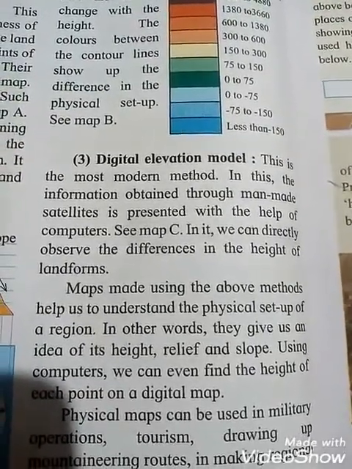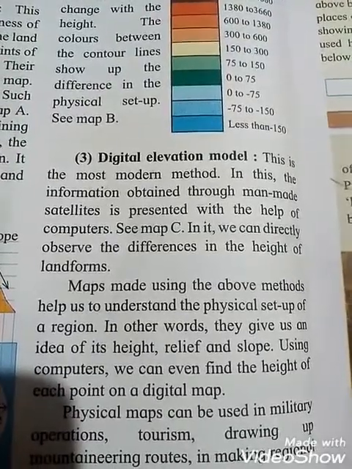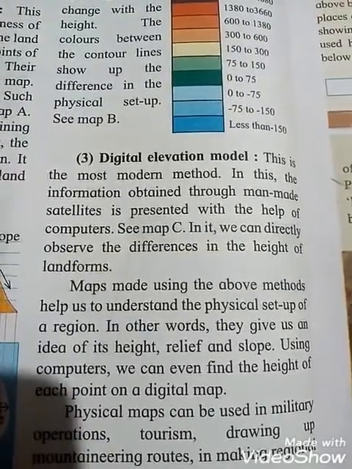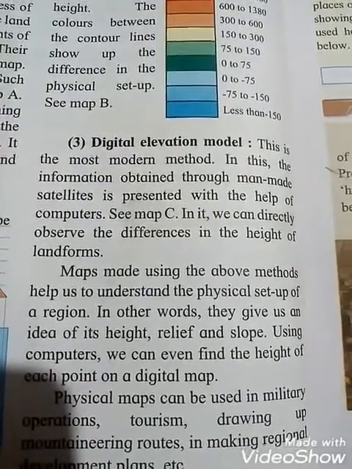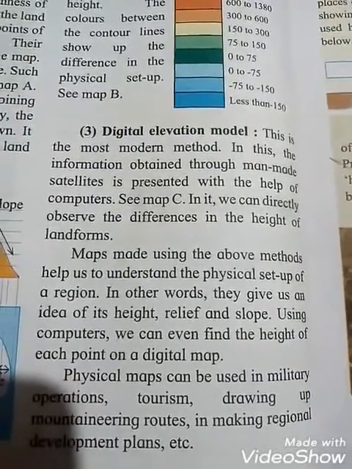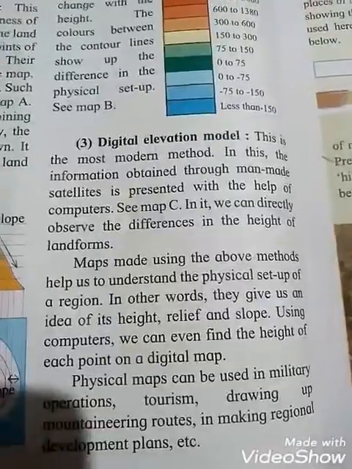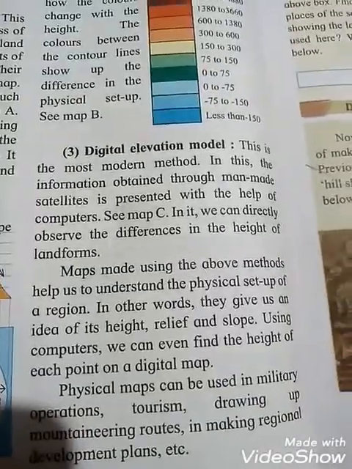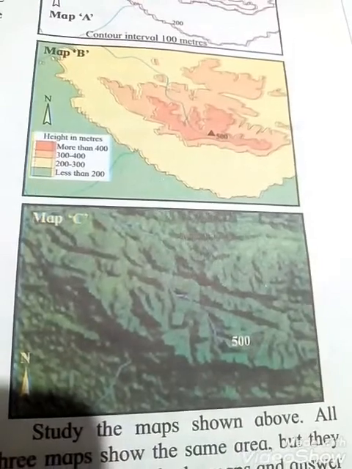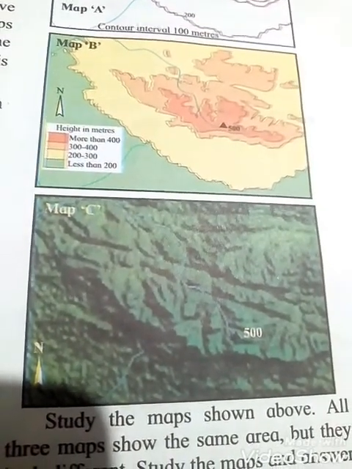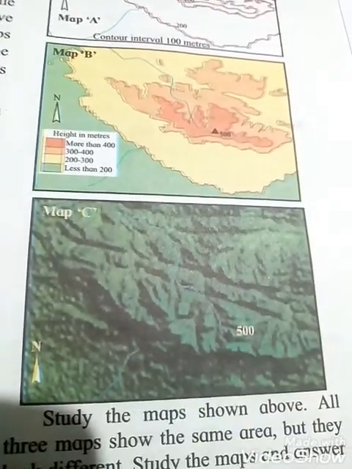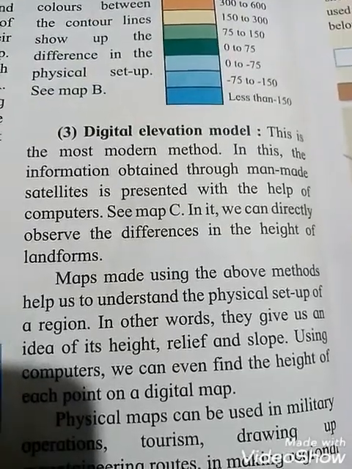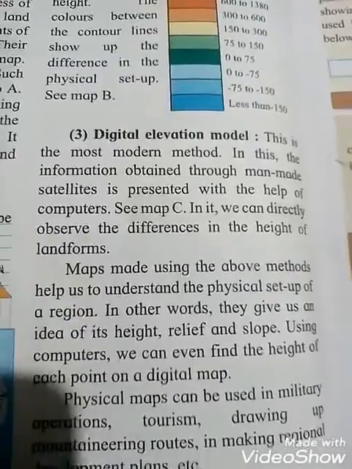See map C. In it we can directly observe the difference in the height of landforms.